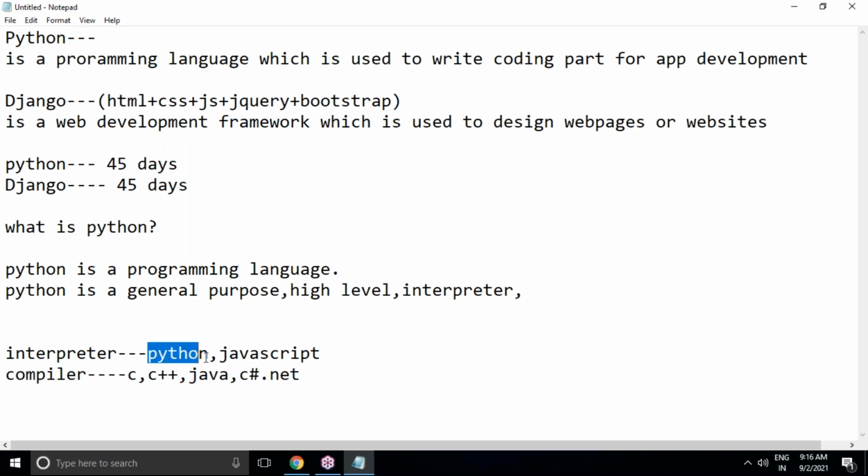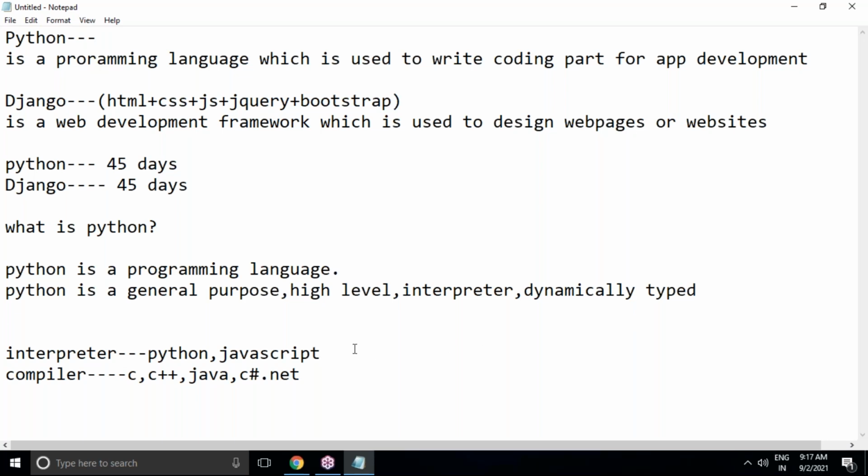So I'm saying that Python is an interpreter based programming language. Due to this reason, compared to other languages like C, C++, Java, C#, .NET, the execution speed is somewhat slower. Python programming execution speed is a little bit slow when compared to other languages, because of the interpreter only. So Python is a general purpose, high level, interpreted, and next, dynamically typed programming language. This is important, dynamically typed. What is dynamically typed or statically typed? Dynamically typed programming language, we can say that.